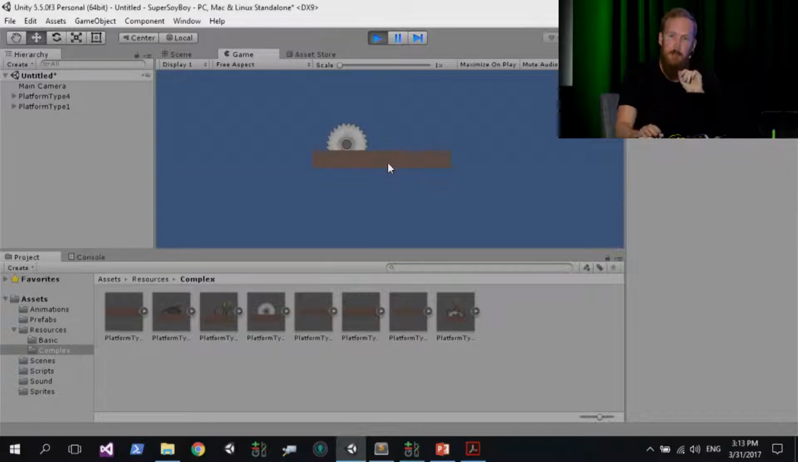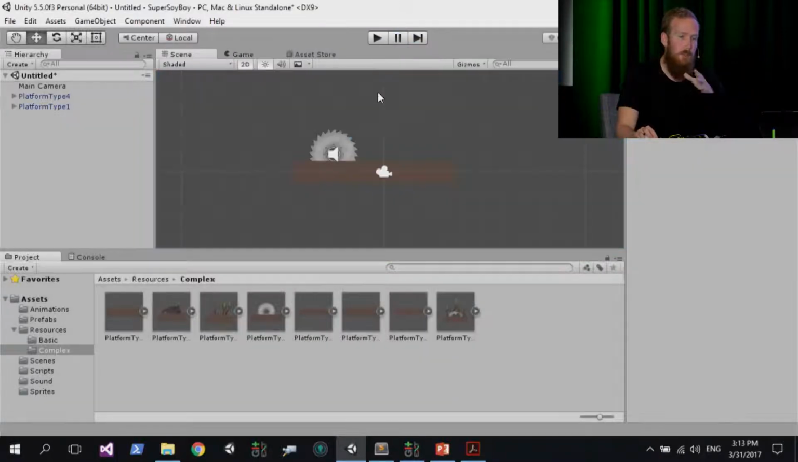It's just got a custom script that rotates at every frame of animation. So don't worry about that for now. But that's basically what the game looks like at the moment. So click the play button again to stop the scene.